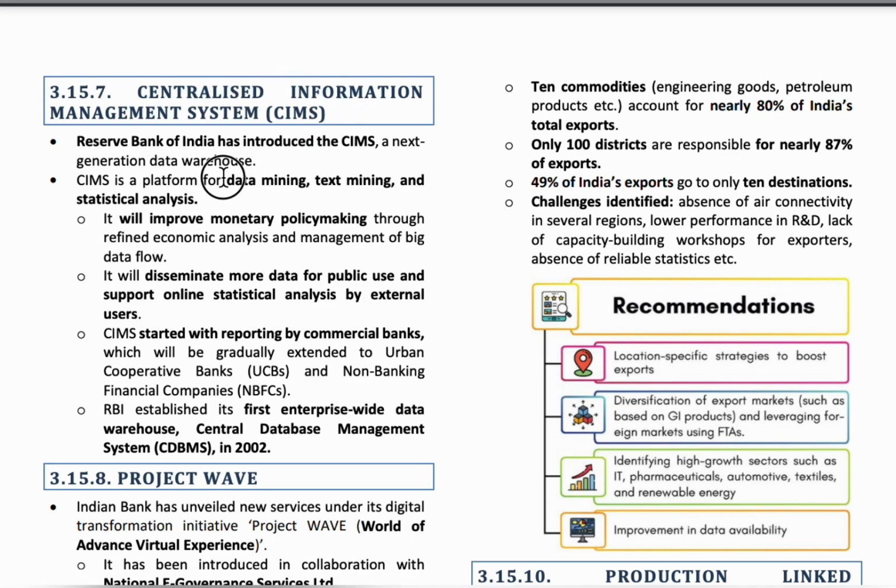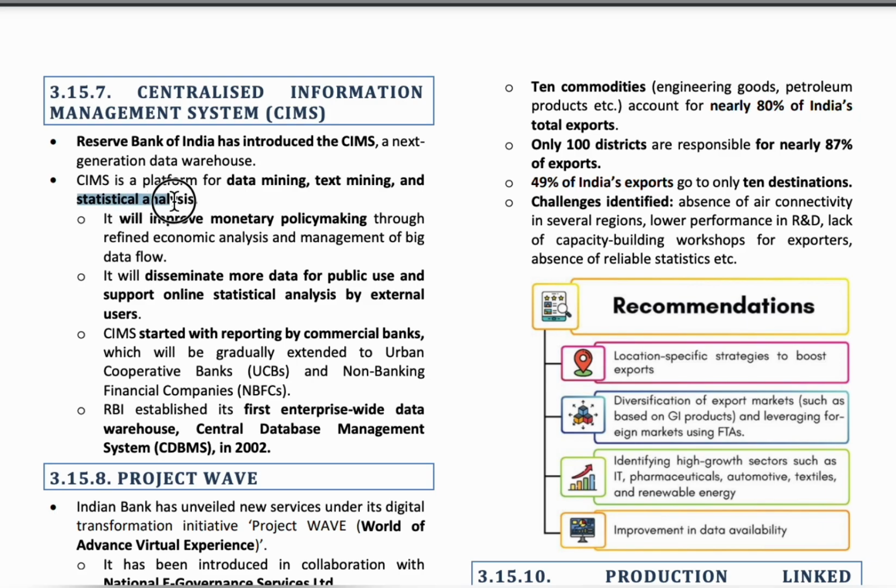So data mining is the process of identifying the patterns and relationships that can solve the business problems. And text mining is a process of deriving high quality information from the texts. Okay, so data mining and text mining are the important words to remember. The next one is statistical analysis.